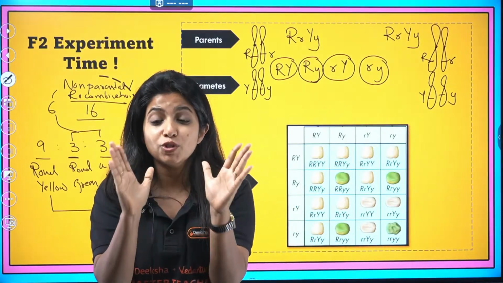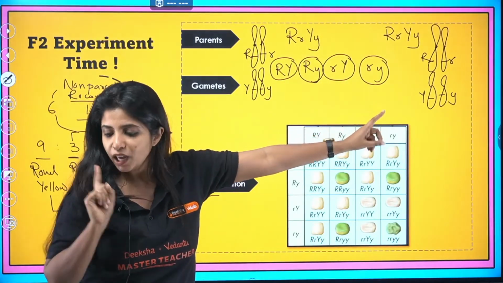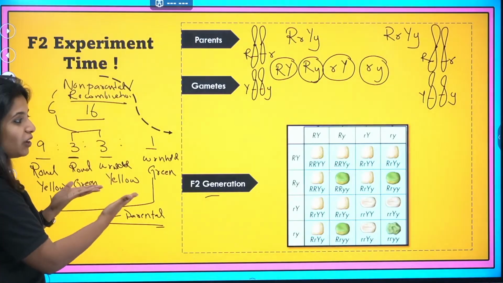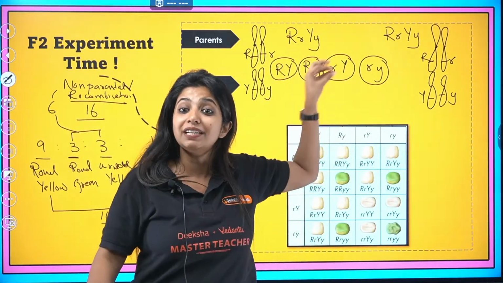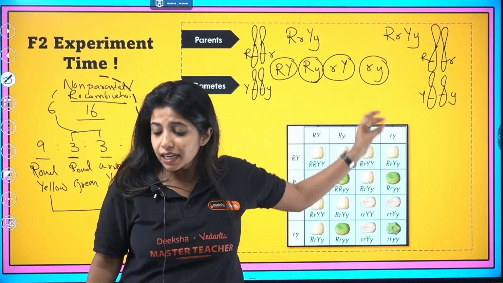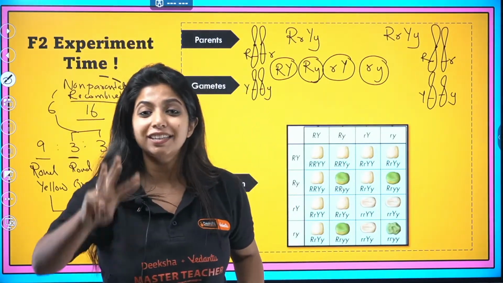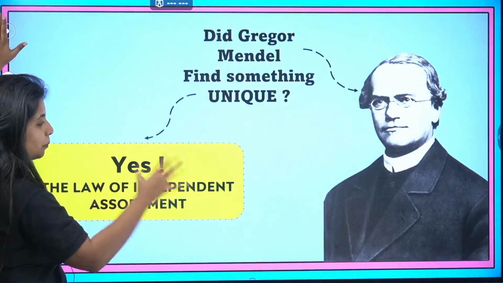Listen, if this was not being followed, you would not find different combinations in the gametes. If gametes are not different, you are not going to find differences over here. When you say that new combinations have come, how have they come? They have come because the gamete itself is different. That is why you got new combinations out there. That is how Mendel came up with the third law of inheritance, which is known as the law of independent assortment.